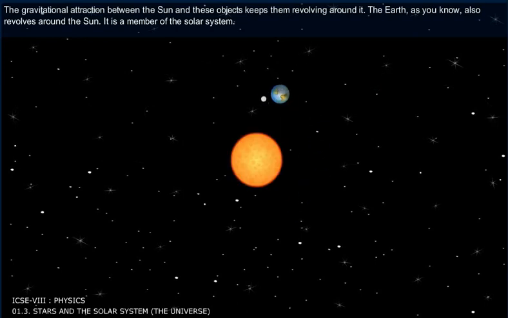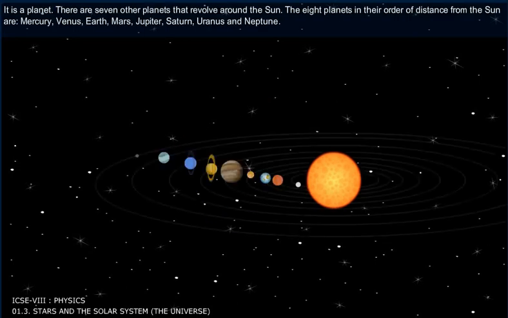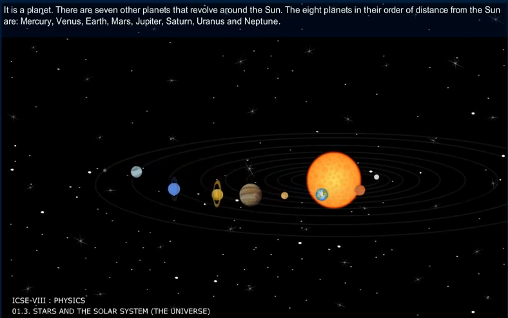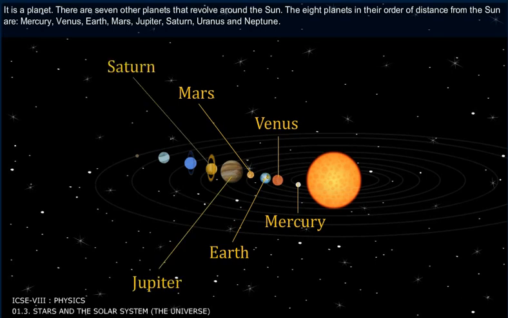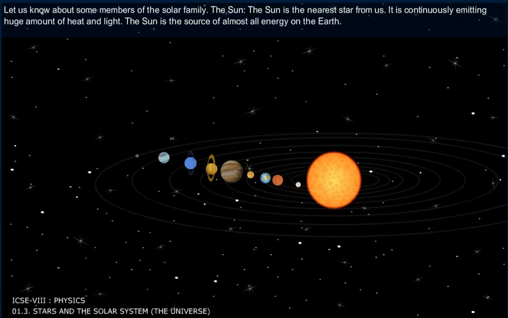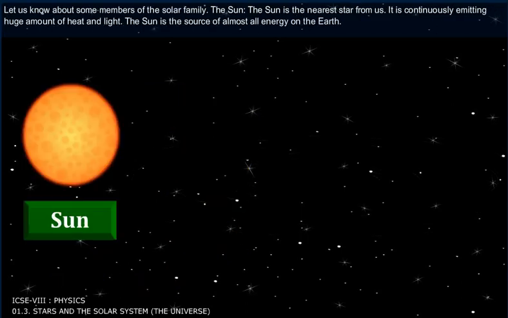The earth, as you know, also revolves around the sun. It is a member of the solar system. It is a planet. There are 7 other planets that revolve around the sun. The 8 planets in their order of distance from the sun are Mercury, Venus, Earth, Mars, Jupiter, Saturn, Uranus, and Neptune. Let us know about some members of the solar family.